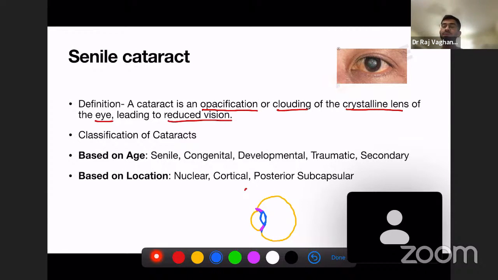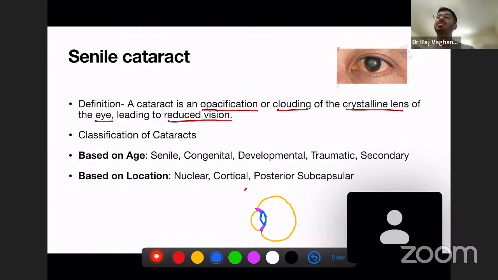So if this lens has been opacified, or clouding has happened in the lens, that means the crystalline lens has less power of vision. That means you will not be able to see things clearly, and it leads to reduced vision. So that is the definition of a cataract.